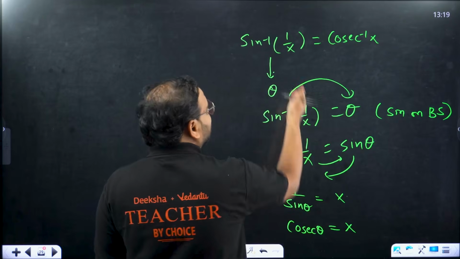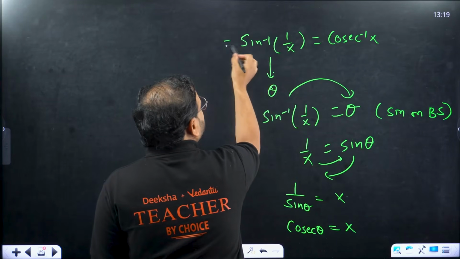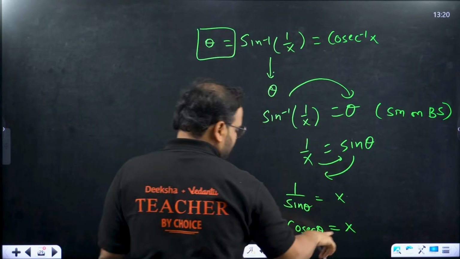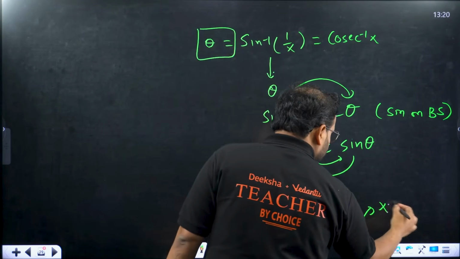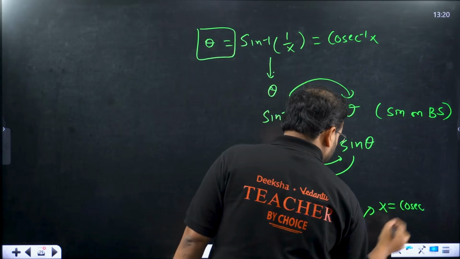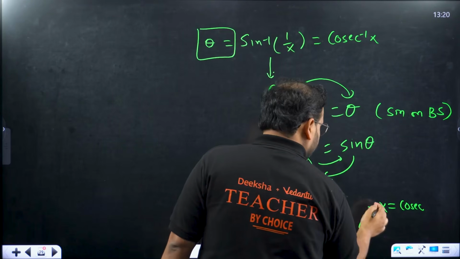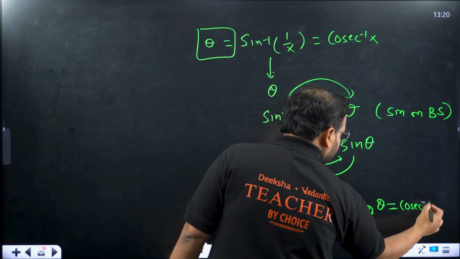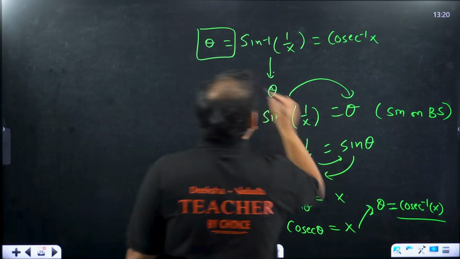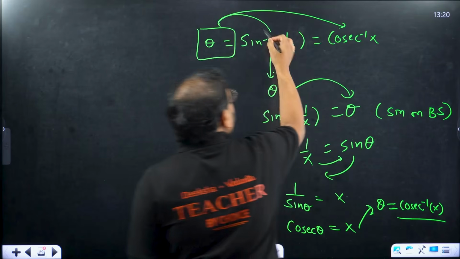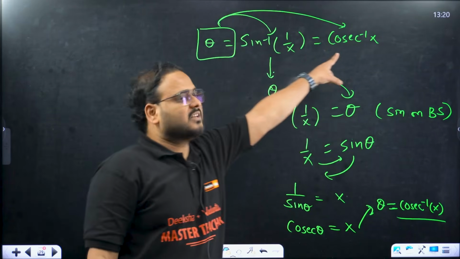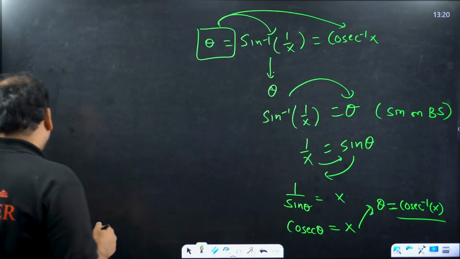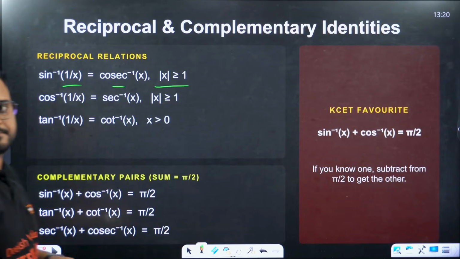I want to find the value of theta, right? Because I've taken this value as theta, this is an assumption. So it becomes x equals cosec theta, and theta equals cosec inverse of x. Check here, theta is equal to this also and this also. This was the assumption and this is the proof. We got that. Clear, right? Yes, makes sense. What about this one?